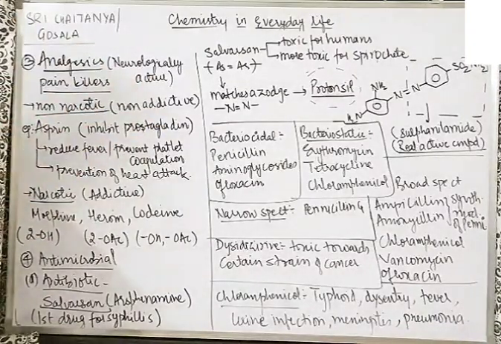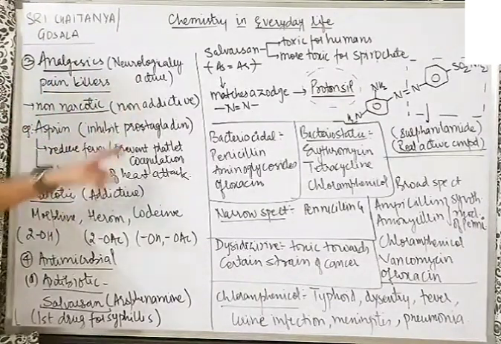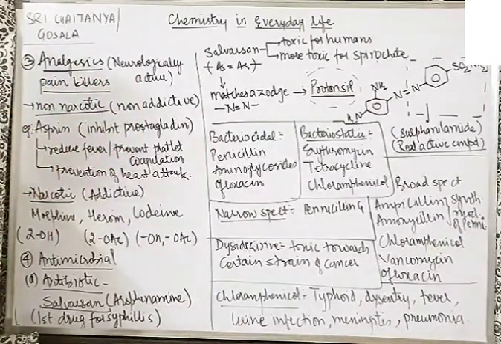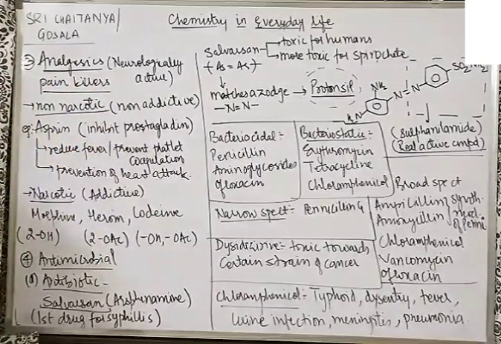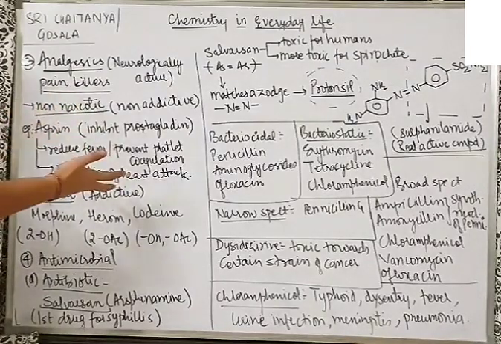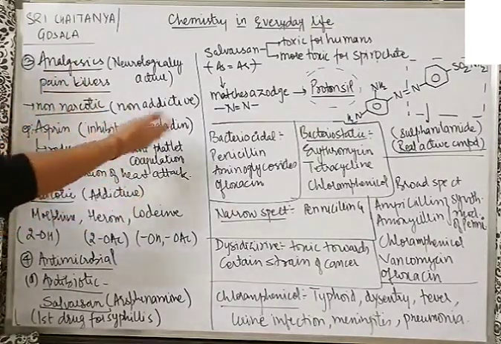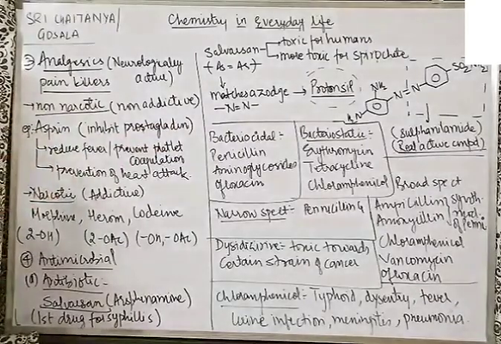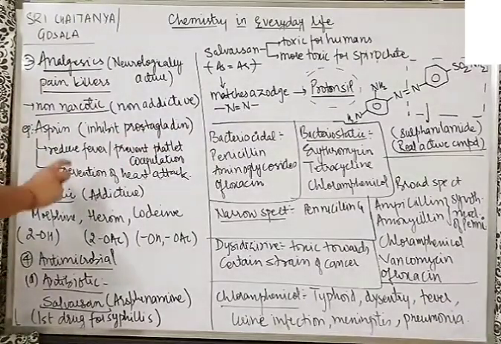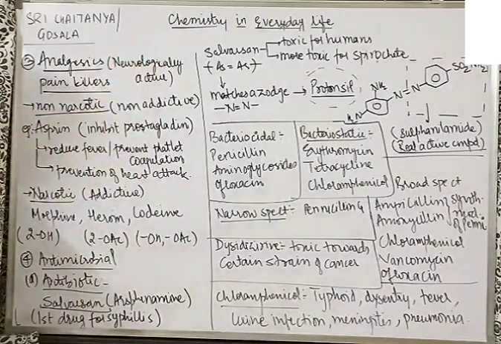So understand, aspirin inhibits prostaglandin. This prostaglandin is the responsible fellow for inflammation and pain. So bhaiya, aspirin inhibits prostaglandin. That's one molecule which you can remember. Now, aspirin reduces fever also, just like paracetamol. It prevents platelet coagulation. Also, due to its anti-blood-clotting activity, it is used for the prevention of heart attack as well. So aspirin has multiple uses.